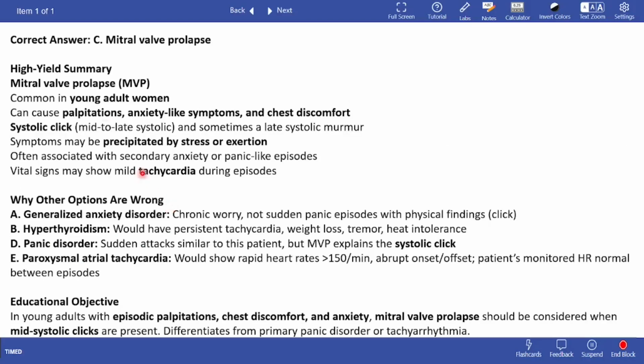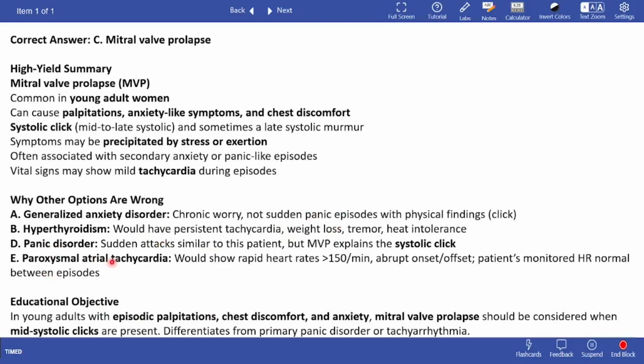So, I think this one's quite easy. This is mitral valve prolapse because just remember that palpitations, anxiety-like symptoms, and chest discomfort in young women with a systolic click is pointing towards mitral valve prolapse, unless proven otherwise. So there could be a chest discomfort as well in these episodes. Tachycardia would always be there, and this is not generalized anxiety disorder because this is not psychiatric problem. There are no thyroid symptoms present, and this could not also be panic disorder because although they are quite similar, the systolic click points towards the MVP.